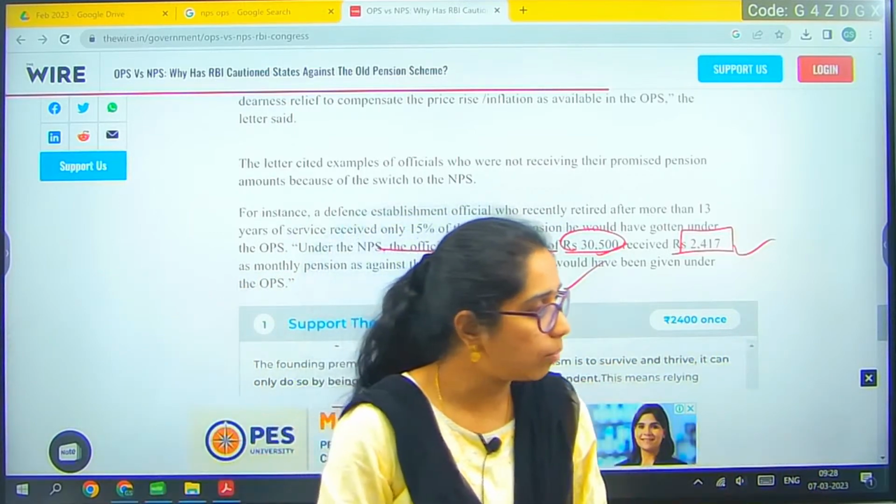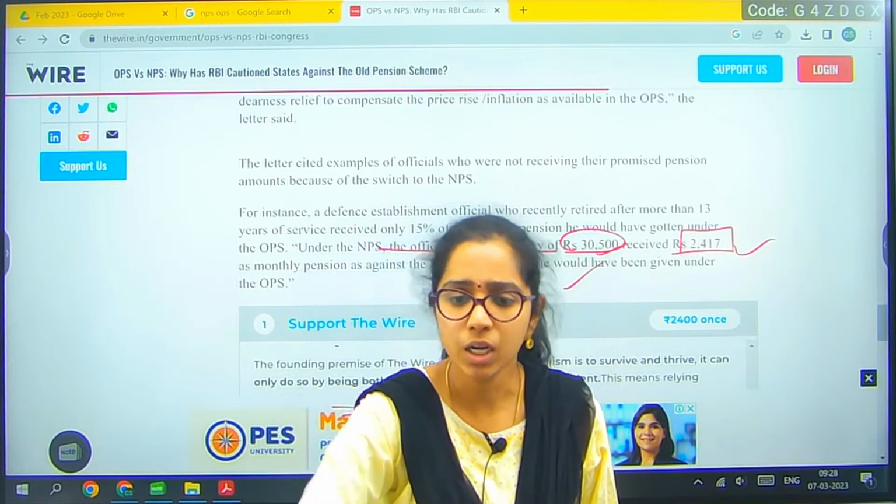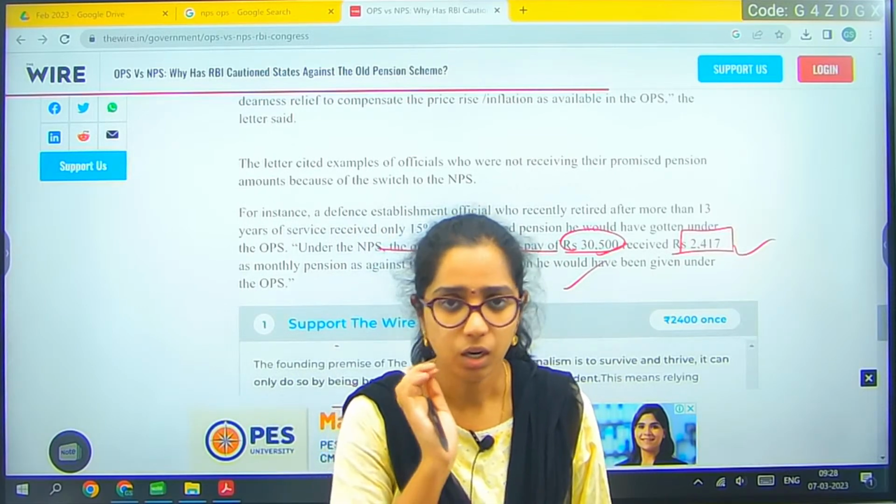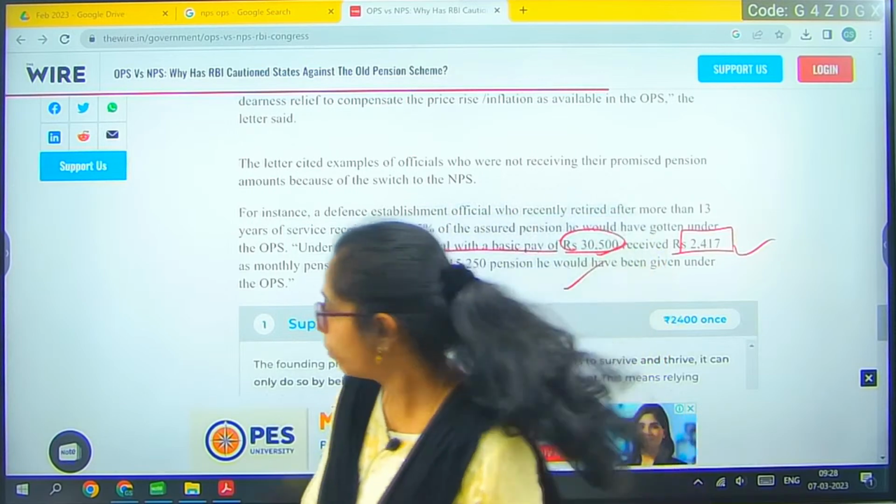Now people can opt, there was a one-time link where they can opt for the old one or the new one for people after 2014. Now is it clear? I hope it's clear.